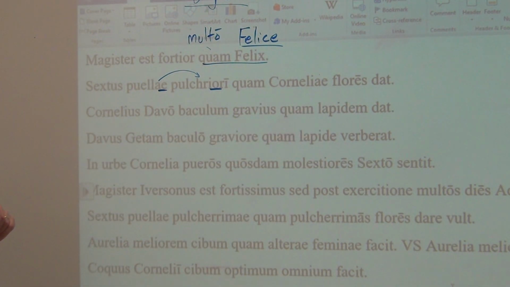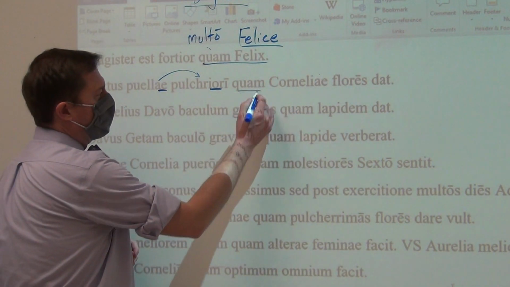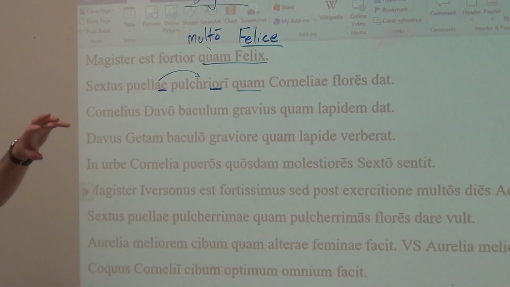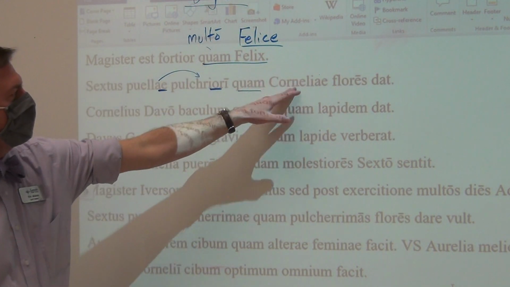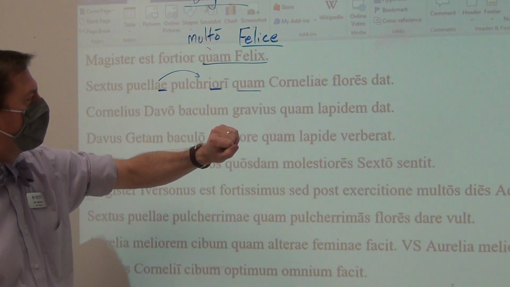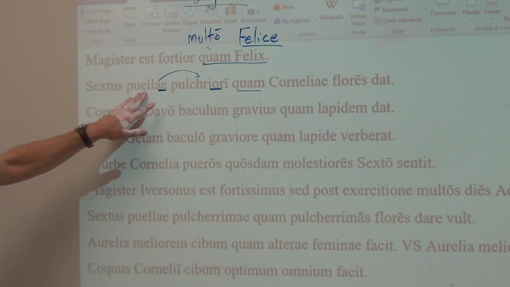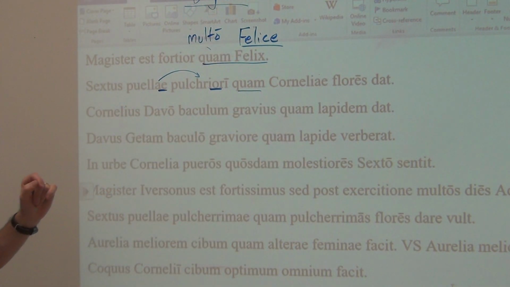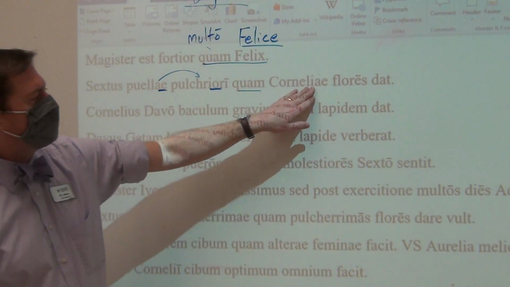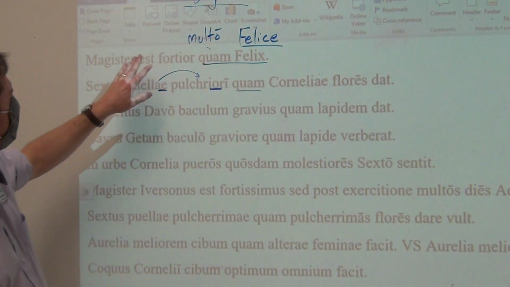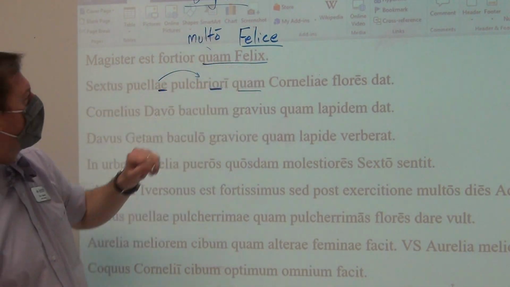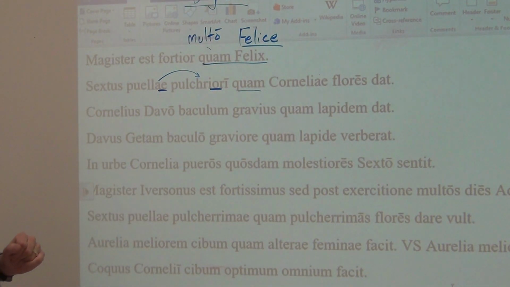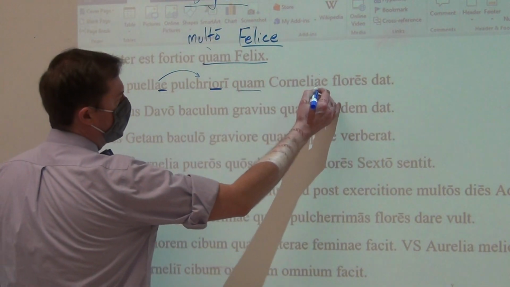Now I want to point out something here. Whenever a quam, and we know that quam is translated as than because it's hanging around the ior comparative, the word that is being compared with that quam will be in the exact same case as what it's being compared to. So what's being compared? The girl and Cornelia. And so, since the girl is in the dative case, Cornelia is in the dative case. Like up at the top, teacher and Felix are being compared. Teacher is in the nominative, so Felix is in the nominative as well. And so, that is why then Cornelia is dative.